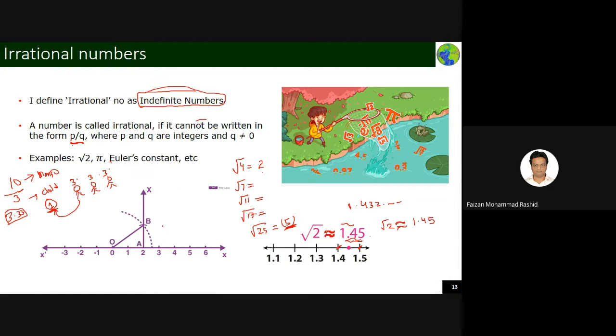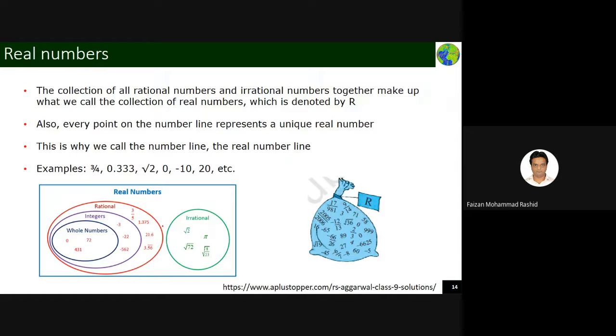Now, how irrational numbers are determined, those we will see later. So till now we have seen natural numbers, whole numbers, integers, rational numbers, and irrational numbers. You see here, if you find root 72, you will not find an exact value. Some value will come and it will keep extending. So if you take all the things together, rational, integer, whole number, irrational, the entire big family is called real numbers.